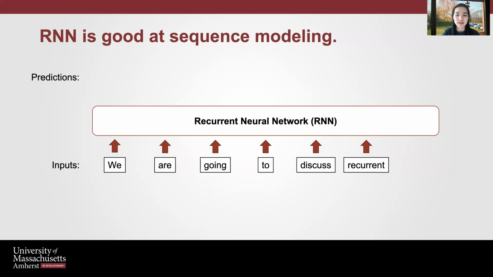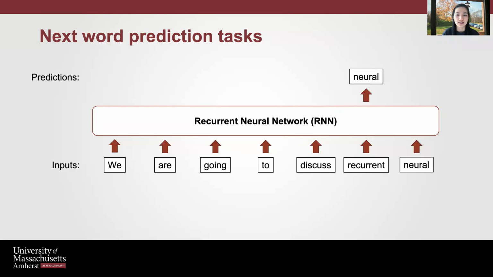For example, in the next word prediction task, you can use RNN to predict what is the next word you are going to type. After feeding the model with the inputs, we are going to discuss recurrent, the model may be able to predict neural as the next word. So when the next word, neural, is already typed in, it will feed into the model to predict the coming word as networks.